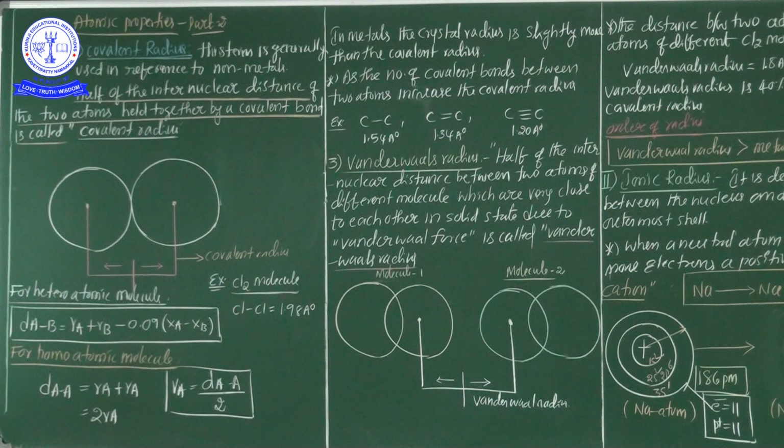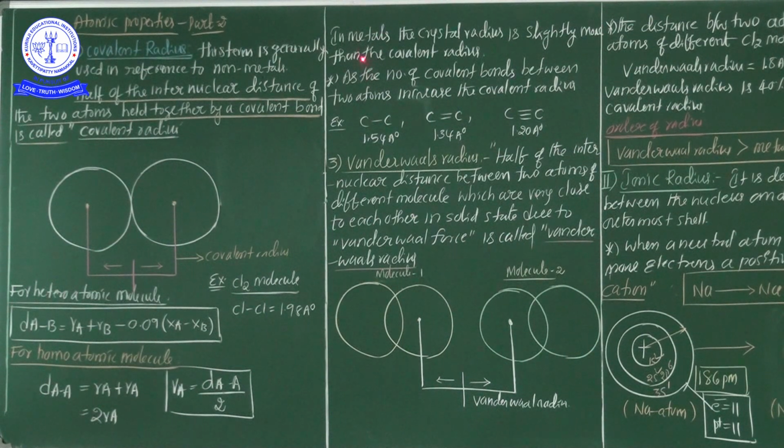Now another important statement here: in metals the crystal radius is slightly more than the covalent radius. Underline this point. In a comparison of crystal radius and covalent radius, especially in metals, the crystal radius is slightly more than the covalent radius. It means that compared to the covalent radius, the metallic radius or crystal radius is generally slightly more. This is a most important point.